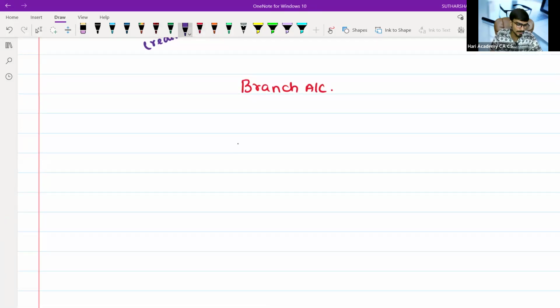Why has this branch account been prepared? To find out the profit or loss. Whose books are we preparing the branch account in? As we saw in our first class, it is a dependent branch. So it should be in the books of HO. HO means head office. For a branch account, we will prepare a ledger account in the form of a branch account.